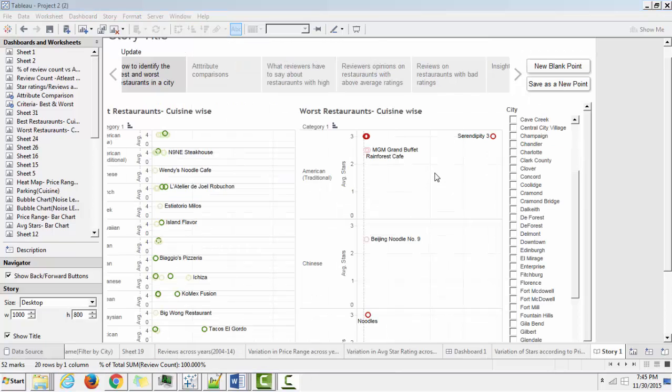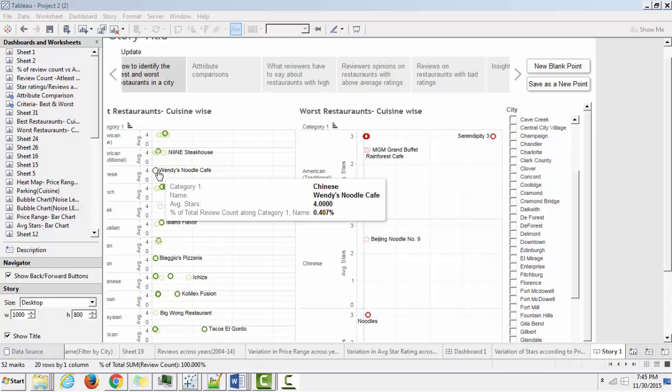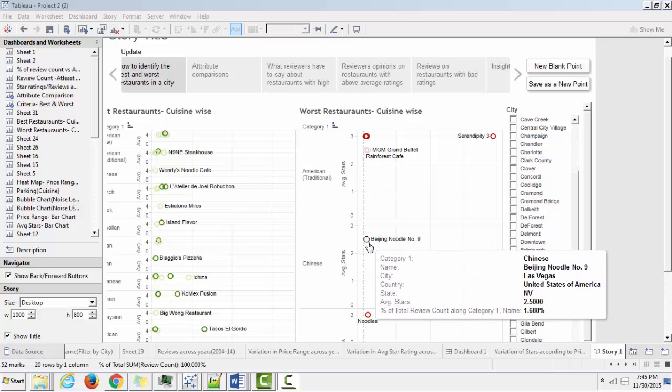Digging a level deeper, we try to find the most and least popular restaurants for a cuisine in a city based on the criteria of a minimum review count of more than 1,000 reviews. For example, in Chinese cuisine, Wendy's Noodle Cafe has the highest rating, while Beijing Noodle number 9 has the lowest rating.